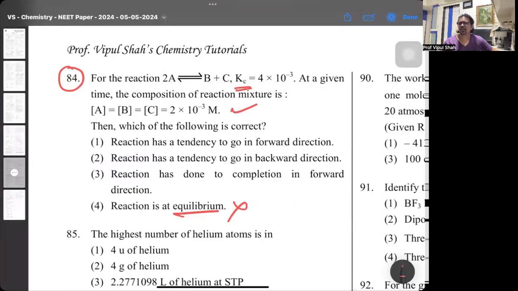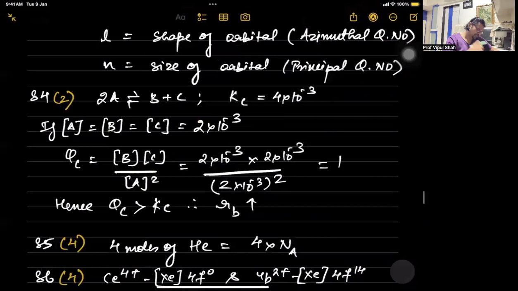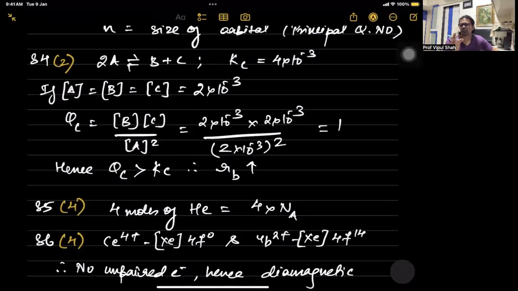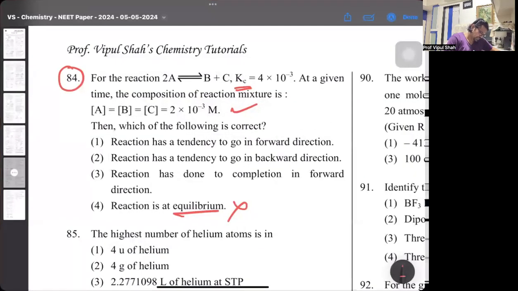So first calculate QC, that is active mass of B into C, active mass of C upon active mass of A raised to 2. So look at this part, 84. There you are. You calculate QC. QC comes as 1. And Kc is 4 into 10 raised to minus 3, which means QC is greater than Kc. So if QC is more than Kc, the backward reaction will happen. In other words, the reaction has gone completely towards the products. Concentration of products will decrease, that of reactants will increase. This was a good one. So 84, it's the second one.